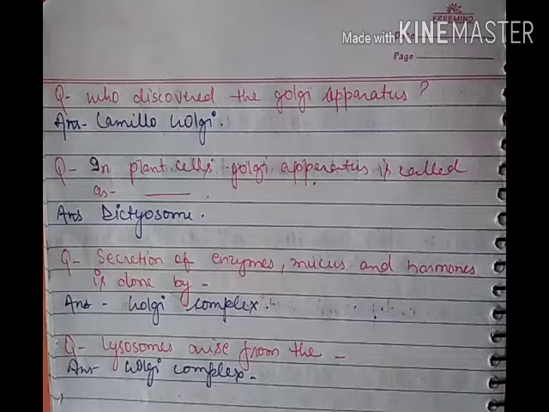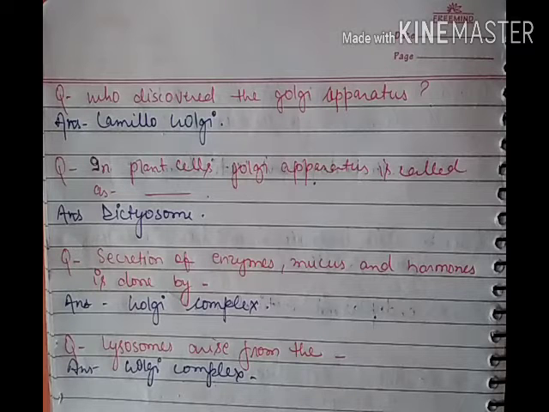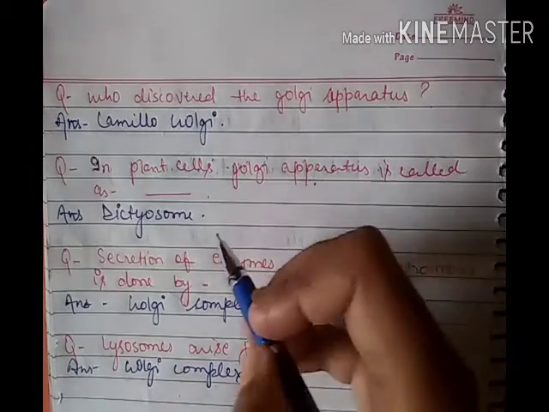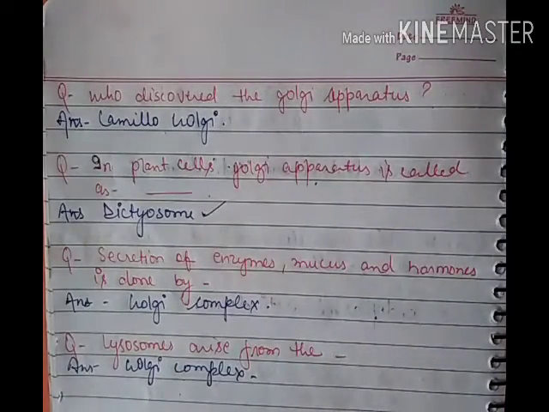Now there are a few questions related to the Golgi complex. The first one is: who discovered the Golgi apparatus? Camillo Golgi. The second question: in plant cells the Golgi apparatus is called as? In plant cells the Golgi apparatus is called dictyosome.